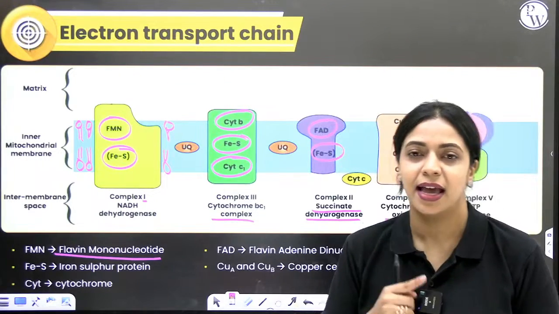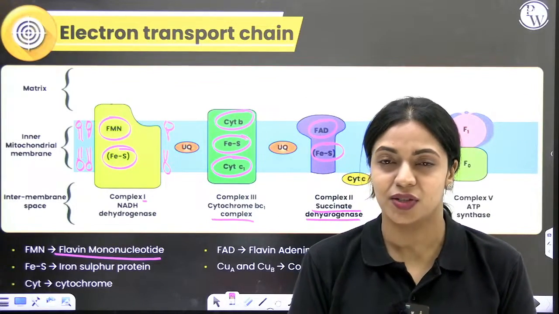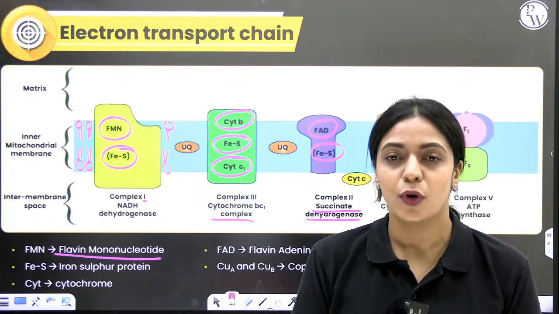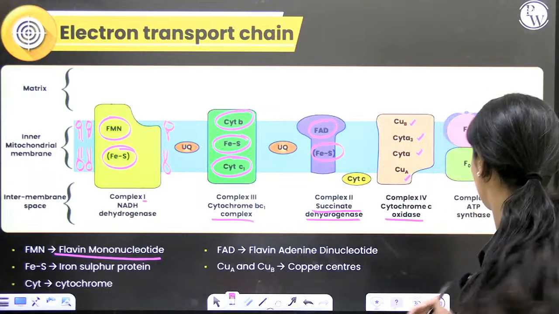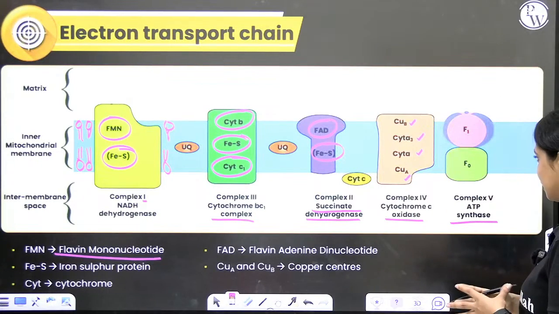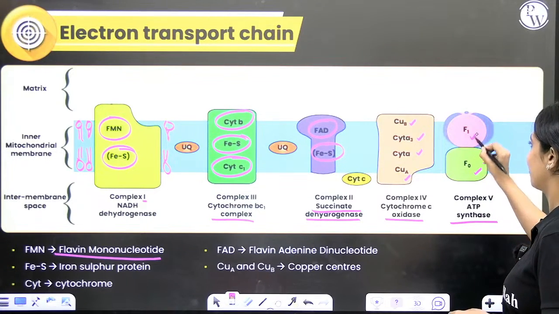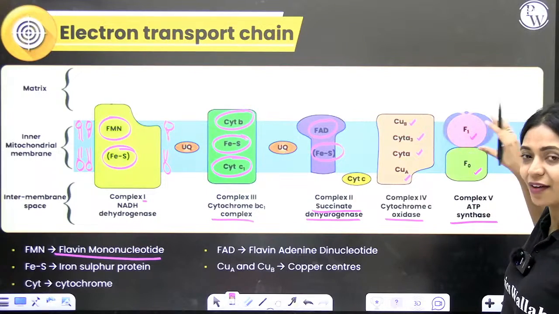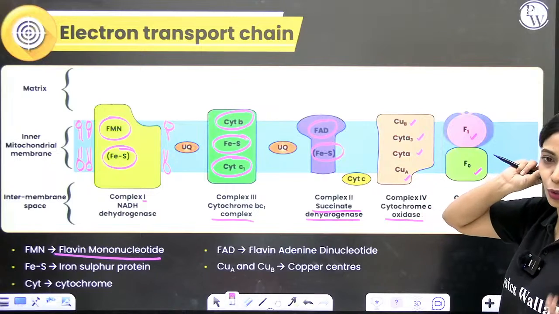First complex, NADH dehydrogenase. Second complex, succinate dehydrogenase. Third complex, cytochrome BC1 complex. Fourth complex, cytochrome C oxidase. Fifth complex is ATP synthase. Within the fifth complex, ATP synthase, there are 2 parts, F0 particle and F1 particle. This is called Racker's particles or oxysomes also. You may have learnt about this in the chapter Cell the Unit of Life when you studied about mitochondria, but even if you don't know, it's alright.